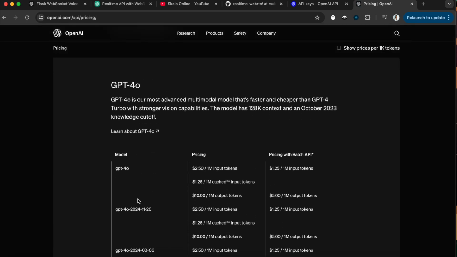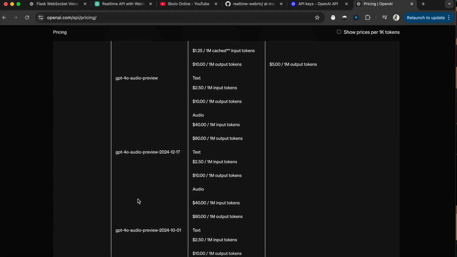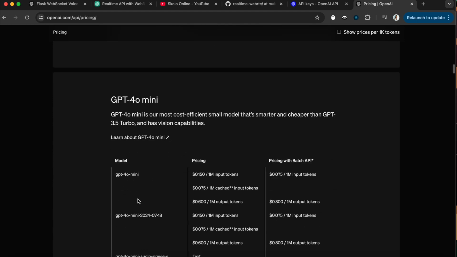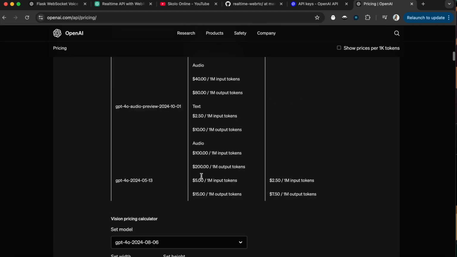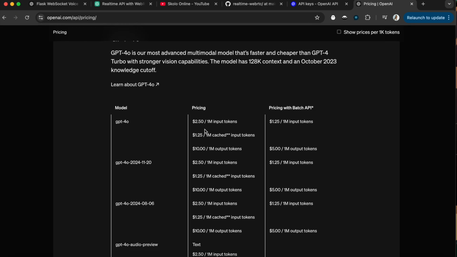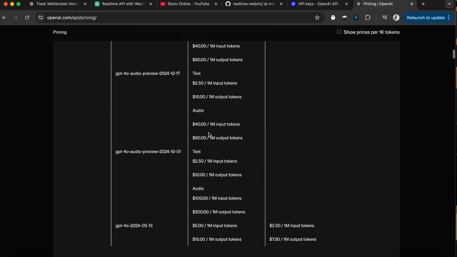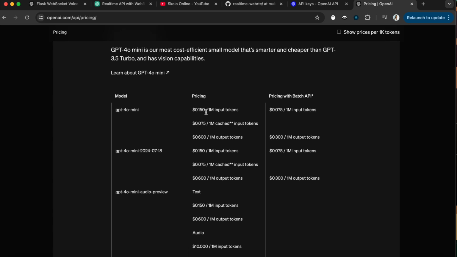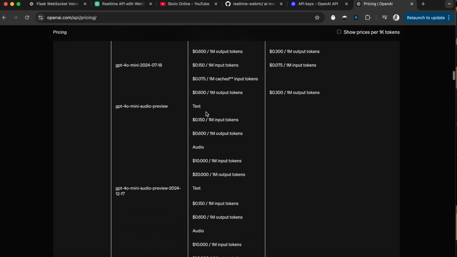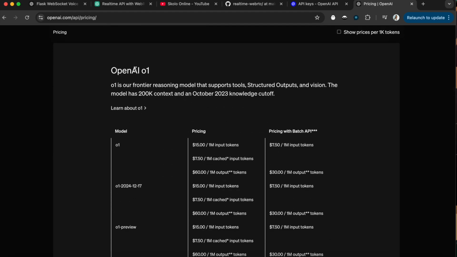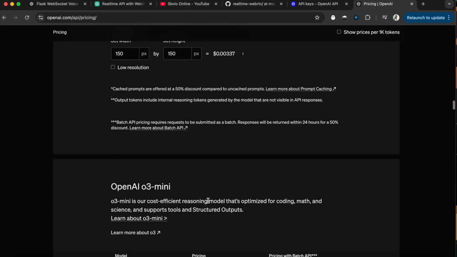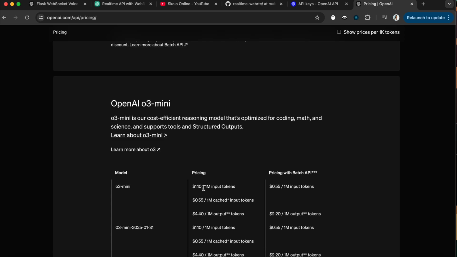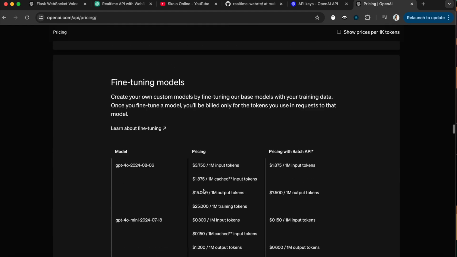Go here and have a look at how much they're charging. So this is 4.0, just the normal chat completions model. Then you get the 4.0 mini, which is slightly cheaper. If you look at the 4.0 pricing, it's about $2.5, but the 4.0 mini is almost a quarter of that, at 0.1. So I always use mini unless it really can't do the task. Then you get the thinking models, which are way more expensive than the mini and the 4.0, but you also get a mini one, which is a little bit cheaper. You get the embedding models and the fine-tuning models.